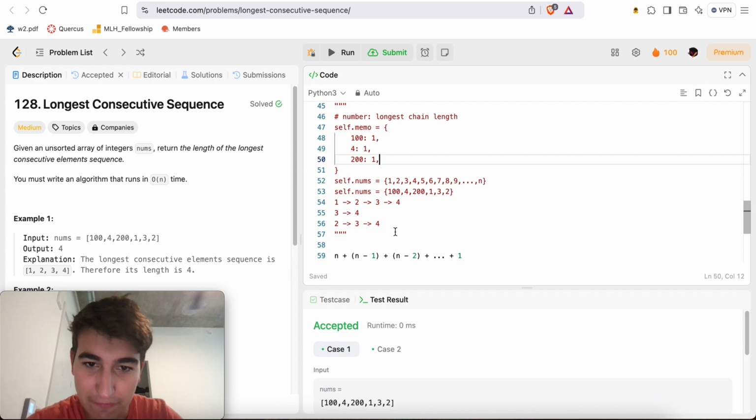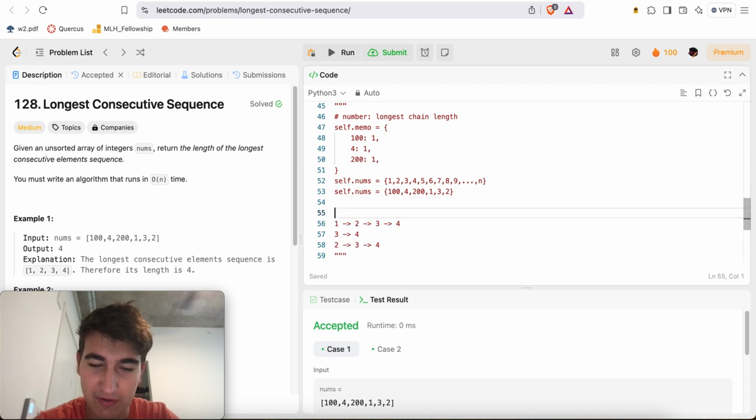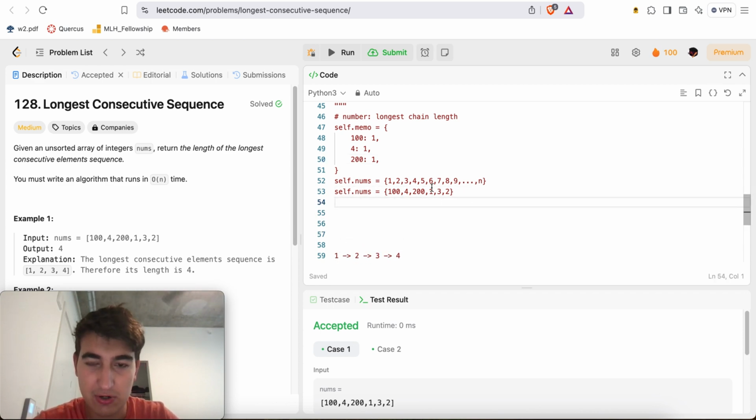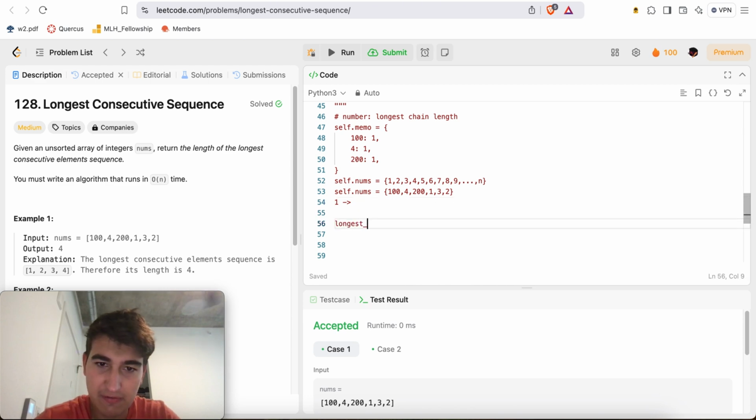through the chain, right? So for something like this, let's ignore the fact that we've done this work here. What I'll do is, starting from 1, okay, what is the length of the longest chain starting from 1? Well, I don't know yet, right? So I'll keep that in my cache, right? So longest from 1. Well, this is going to be equal to, okay, is 2 inside of my hashset, right? 2 is indeed inside of my hashset, right?